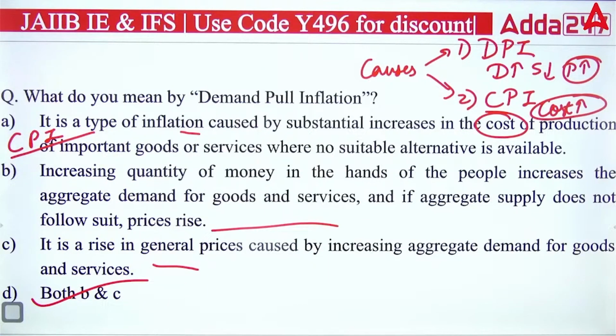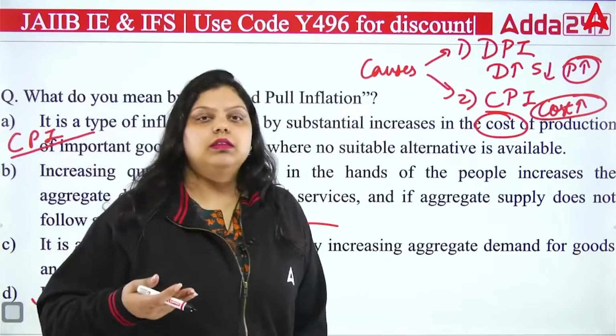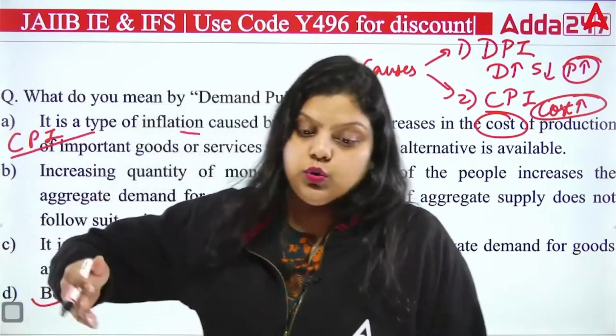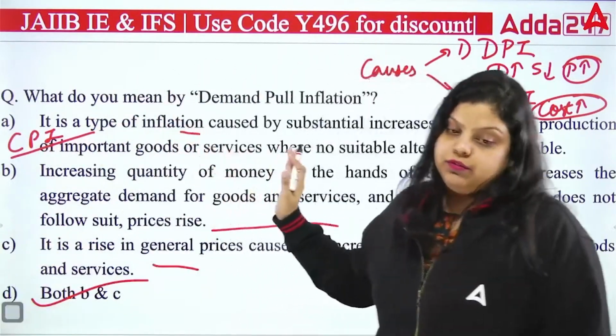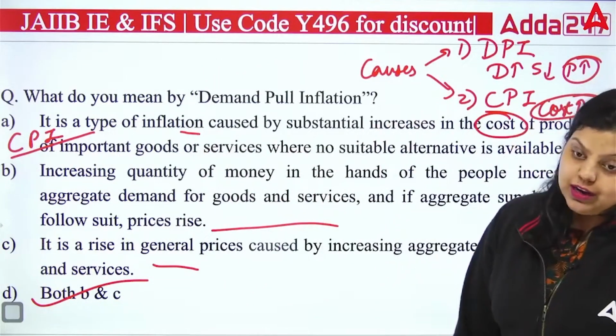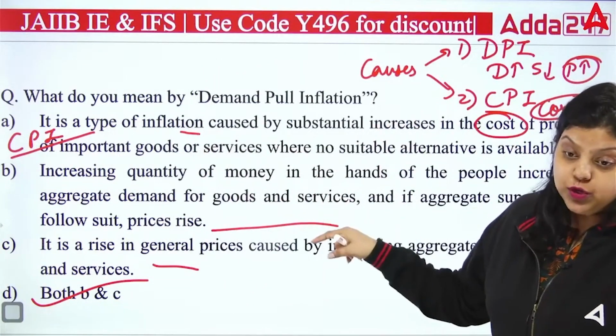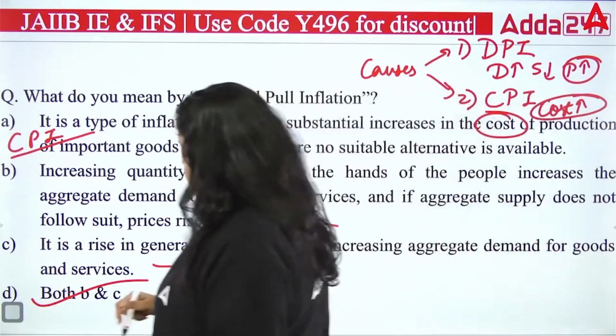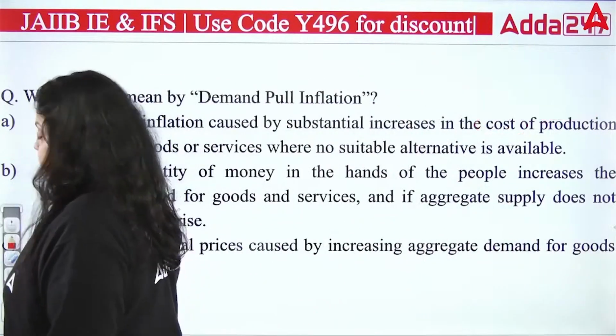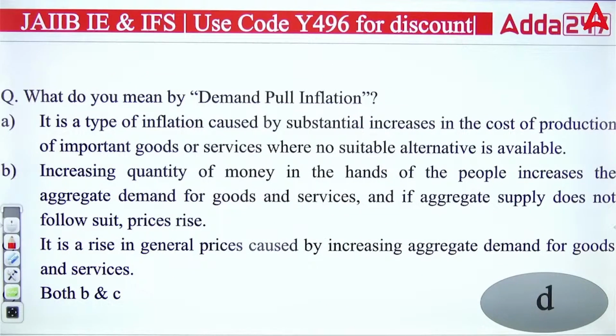So when the demand for goods and services is increasing, the prices of the goods are increasing. That's your demand pull inflation. So the right answer for this particular question will be the D option, that both B and C are correct.